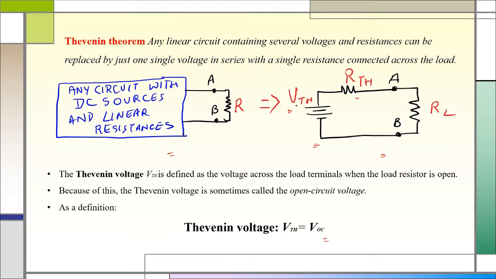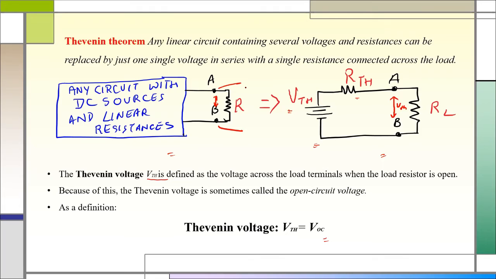VTH is defined as the voltage across the load terminal. So you will remove this load and see what is the voltage across these two points. You measure it with a multimeter.